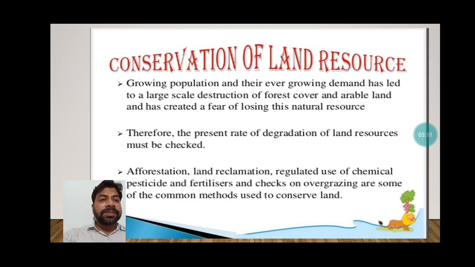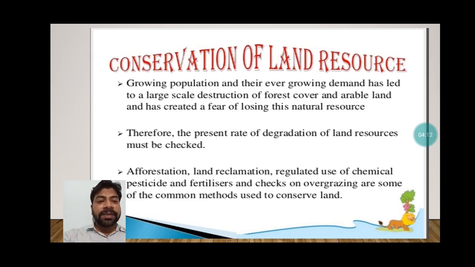You can imagine where the huge population of India will live. If our population increases that much, where will we get food? Land will not be vacant, everything we will have to purchase. Therefore the present rate of degradation of land resources must be checked.